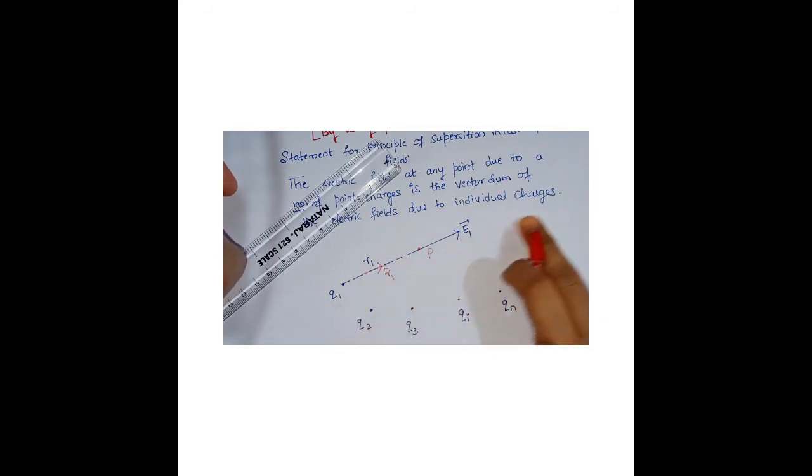Distance between Q1 and P, I'll take it as r1. And again, to mention the direction, which vector are we using here? We are using a unit vector. So the unit vector here I have taken as r1 cap. So this is the direction of electric field, away from Q1.